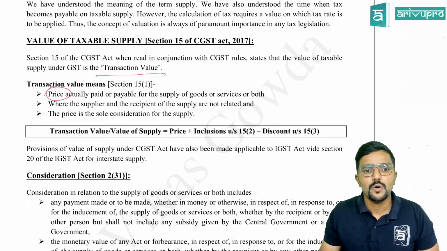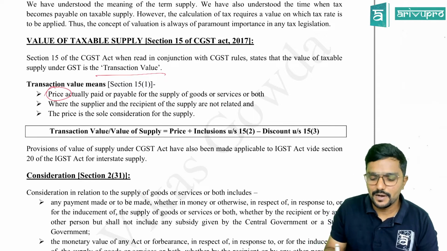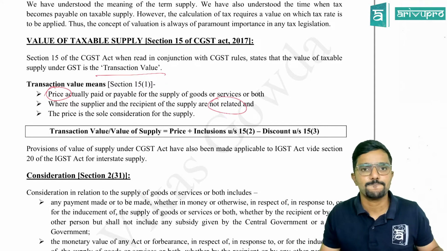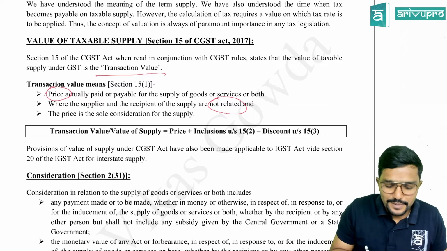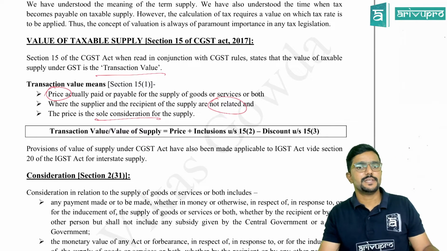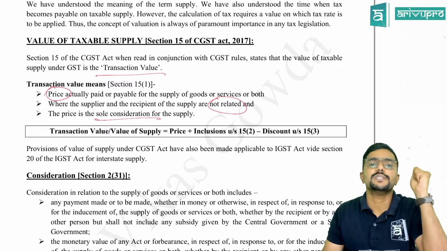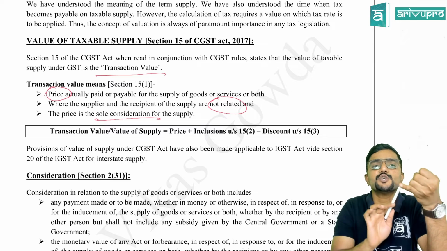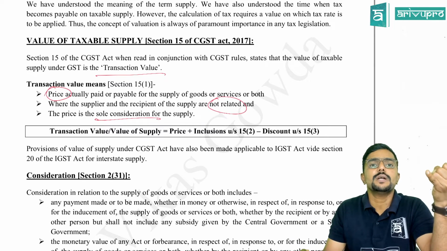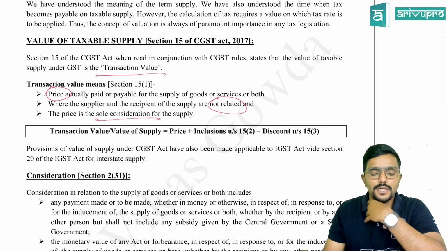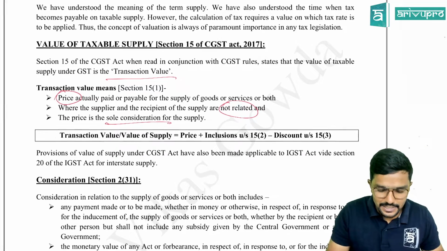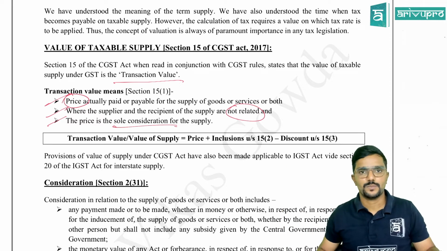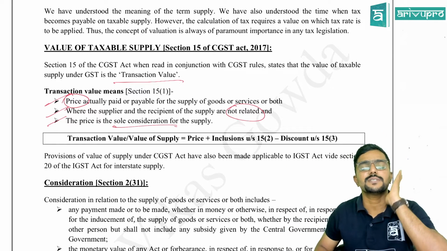Next, where the supplier and recipient of the supply are not related, which means the supplier and recipient should not be related. Next, price is the sole consideration. That means money should be the sole consideration. Price here means money. The consideration should not be in kind or in non-monetary form. Clear? If all these three conditions are satisfied, then we apply section 15 and the value of supply will be calculated as per section 15.